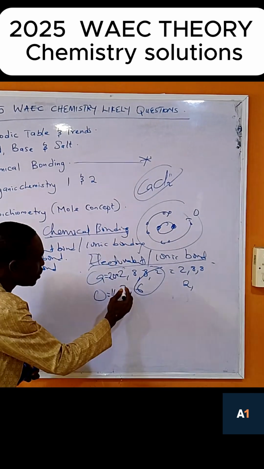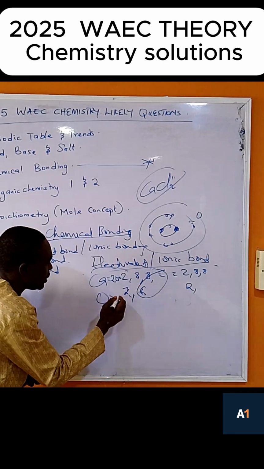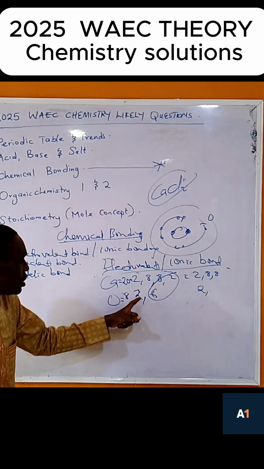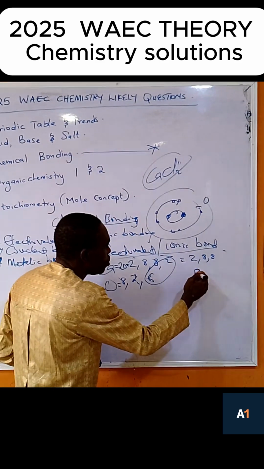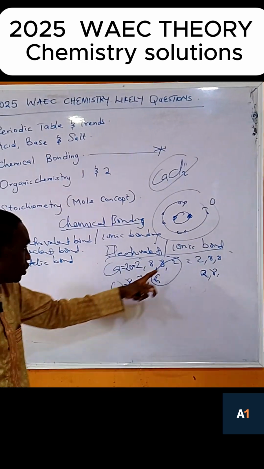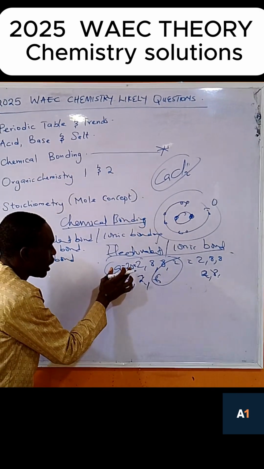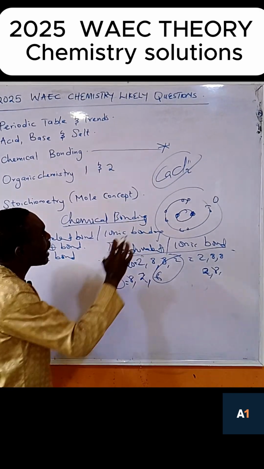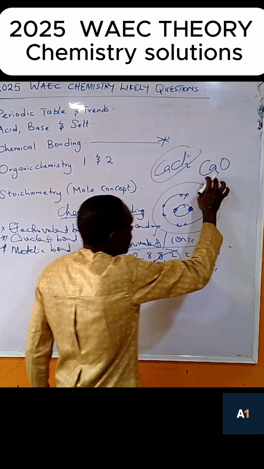Okay, now this is 2, 6. Sorry, this 2 plus 2 is 8. Oxygen is 8. Sorry. So now 2, 6. By the time you add this one, it will now be 2, 8, because this 2 plus this 2 is 8. So the atomic number is 8, and this one is what? Atomic number is 20. So now we can easily write calcium oxide as this one.